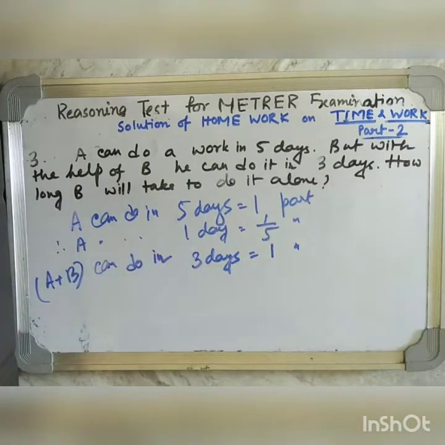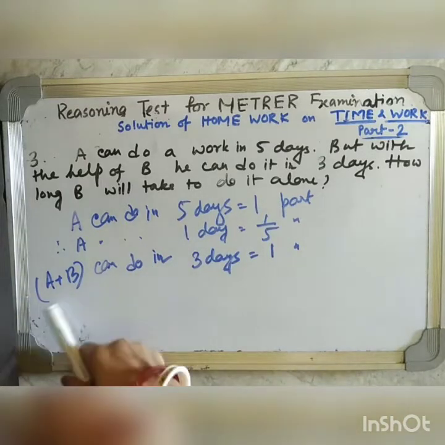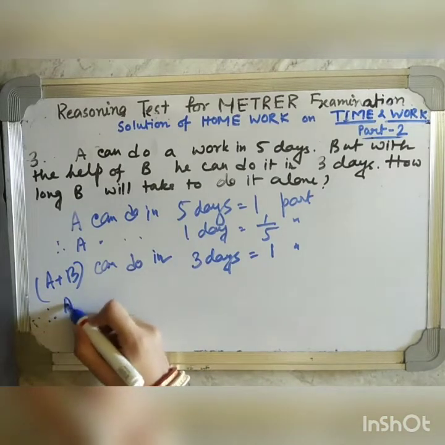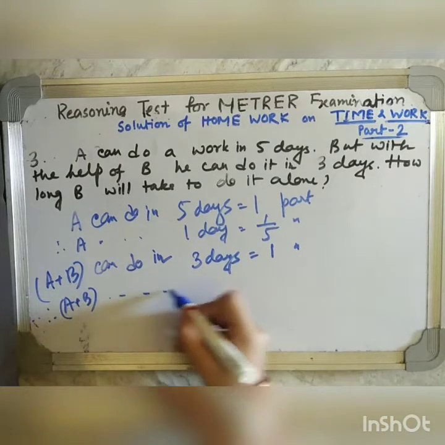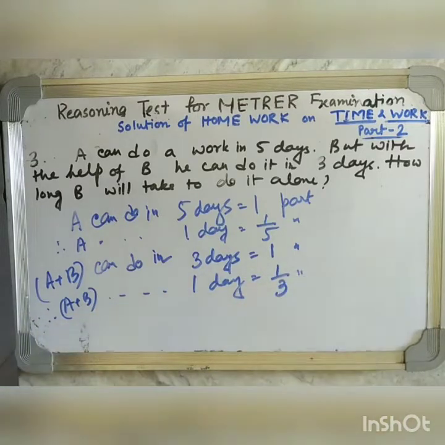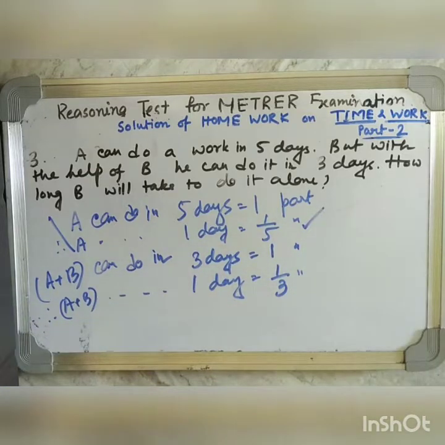Therefore, A and B can do in 1 day 1/3 of the work. Now A alone is doing 1/5 in 1 day, and A and B together are doing 1/3 in 1 day.